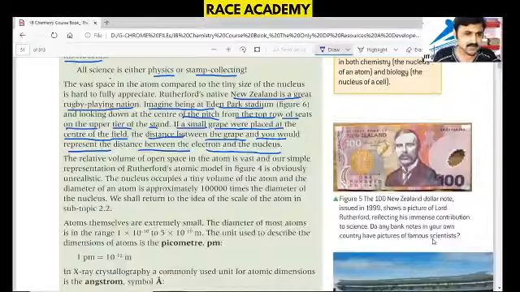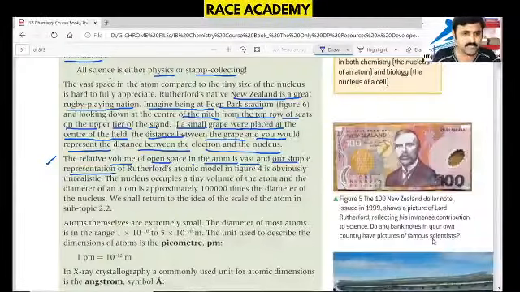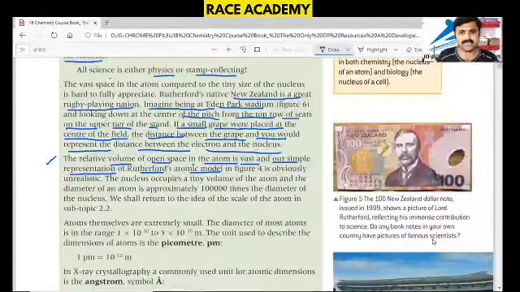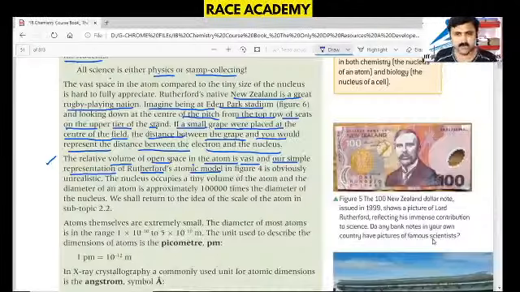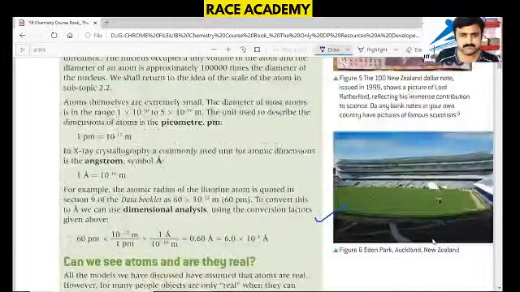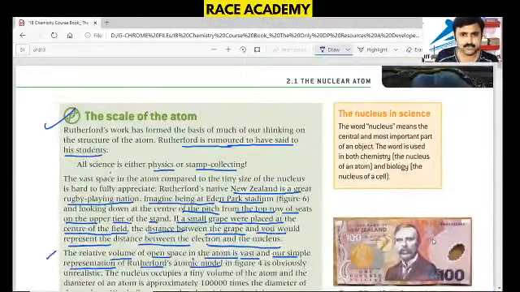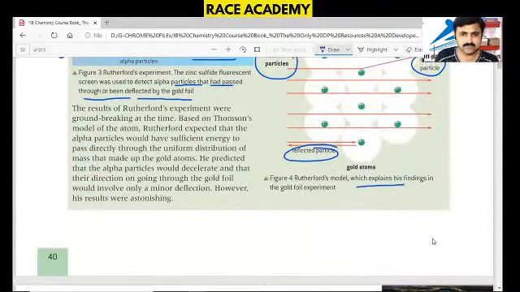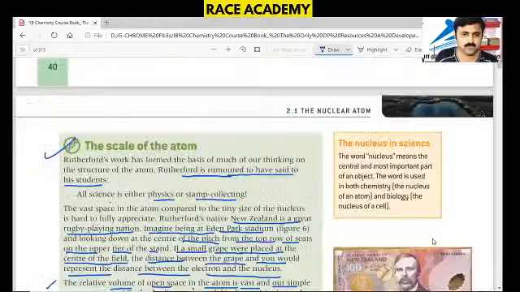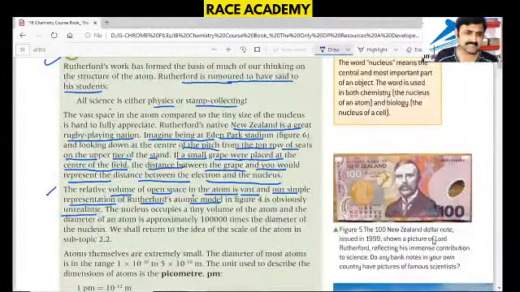So here he told that the relative volume of open space in the atom is vast, and our simple representation of Rutherford's atomic model is in this figure we have observed, figure 4. So figure 4, I will show you once again. This is the deflection figure. Okay, figure 4, obviously unrealistic, that is right.